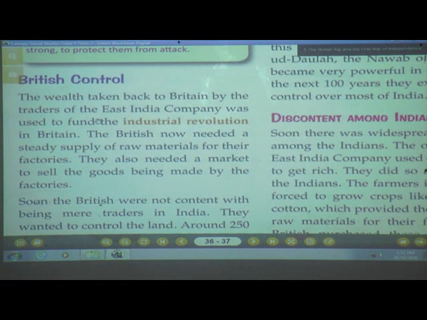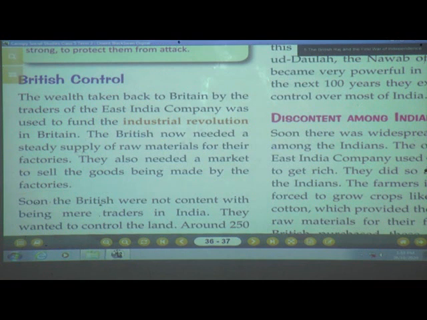Now where will I sell it? I need a market to sell, right? So these Britishers started selling their products in our country, in India, and the Indians were forced to purchase the British made goods. So we will see it.